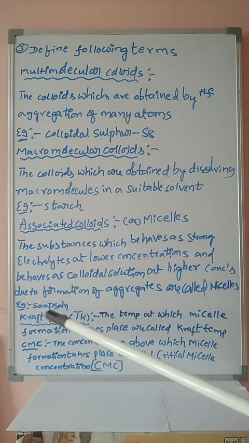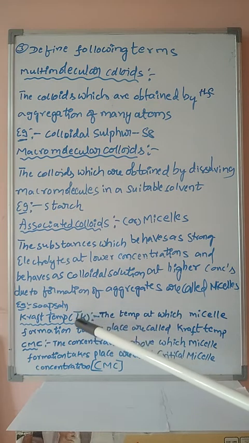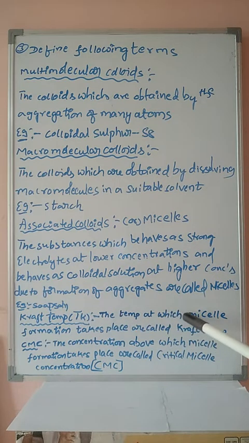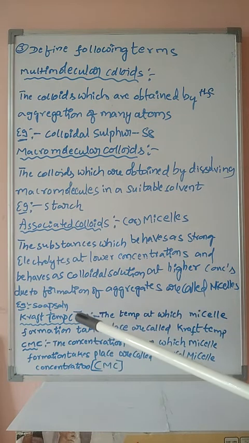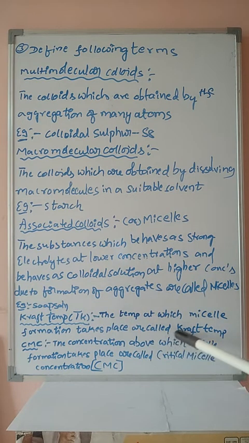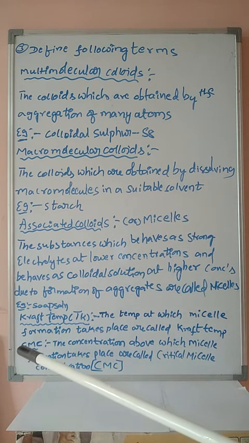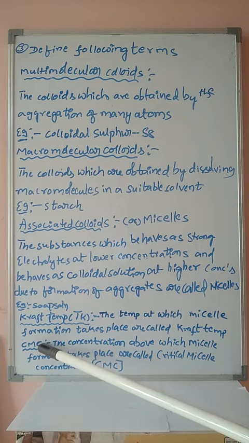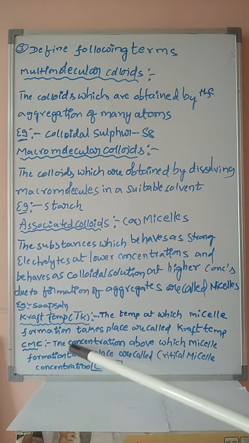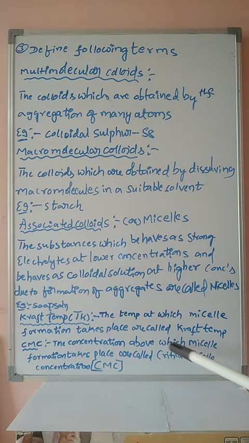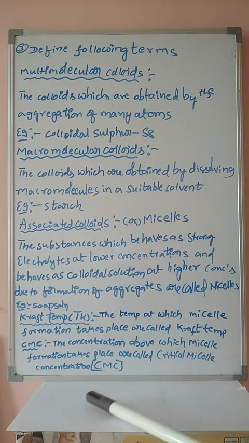Next one student, Kraft temperature, the symbol will be Tk. K means Kraft, T means temperature. The temperature at which micelle formation takes place is called Kraft temperature. Critical micelle concentration, CMC stands for critical micelle concentration. The concentration above which micelle formation takes place is called critical micelle concentration.